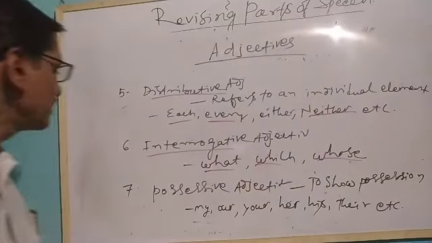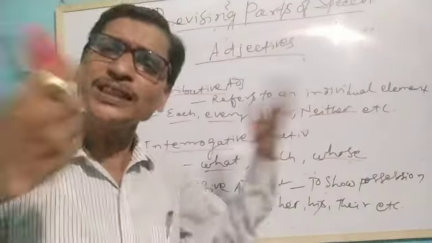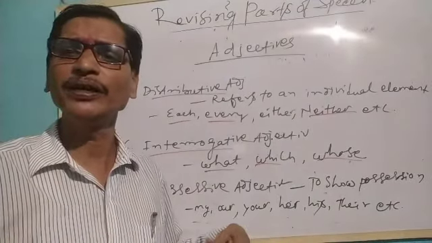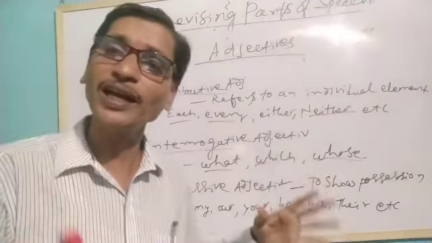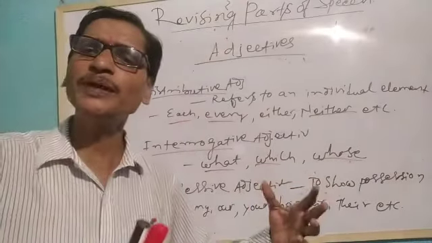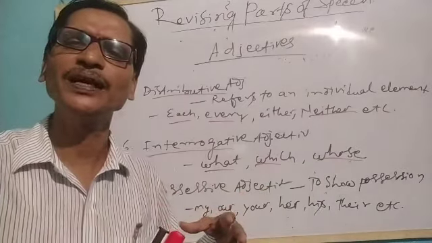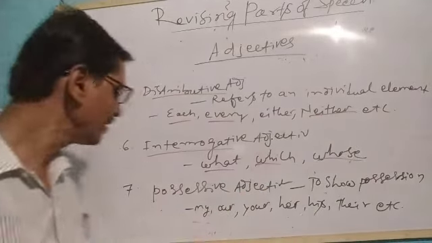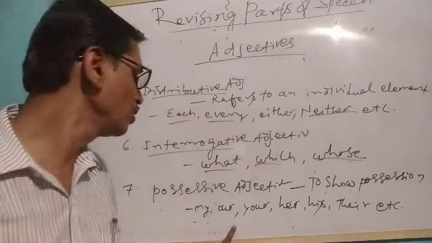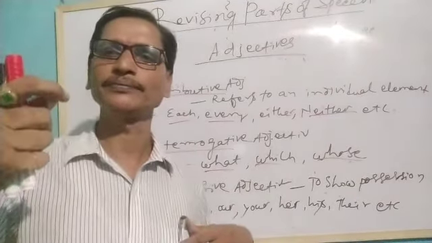pronoun. Similarly, possessive adjectives are talking about the possessions of something. If something belongs to someone, as you know, the possessive case. So here, to show the possessive case, we use some words. They are called possessive adjectives. What are they? They are my, your, our, her, his, their. It is my pen.